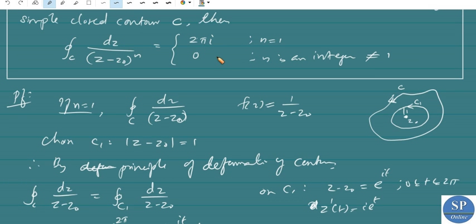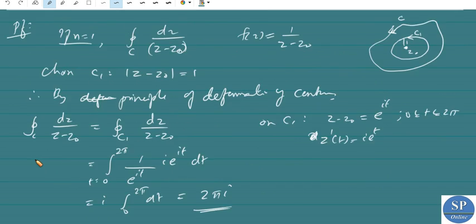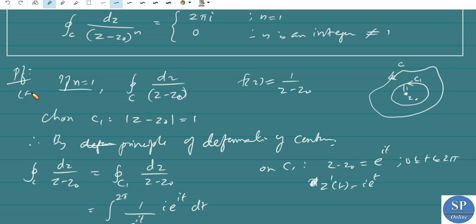Now we have to show that if n is not equal to 1, the integral is equal to 0. Now suppose n equals 0 or n is negative. This is case 1.